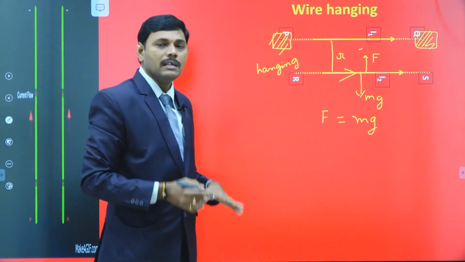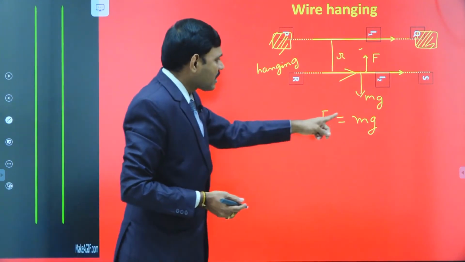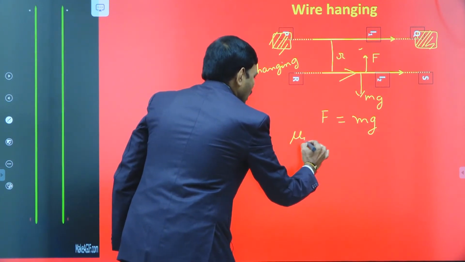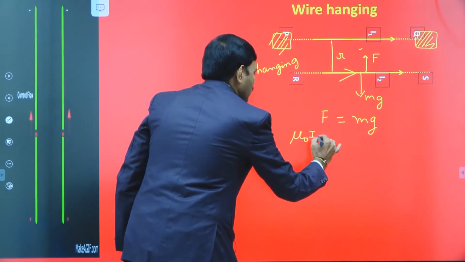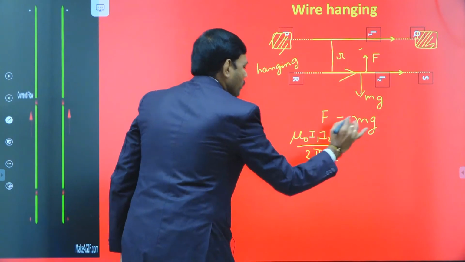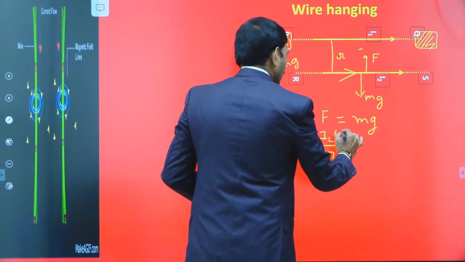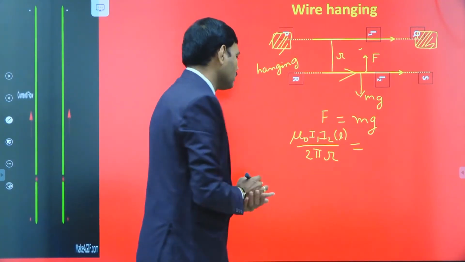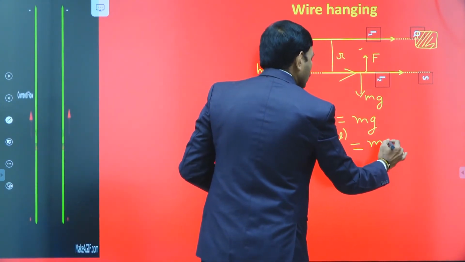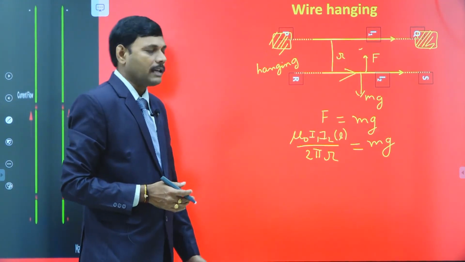So, a wire hanging in space when kept below another current carrying wire is possible under this condition, when weight is balanced by attraction force. The expression for attraction force is mu naught I1 I2 by 2 pi R, where I1 is the current in the first wire, I2 is the current in the second wire, and R is the distance of separation. Into L, a part of the wire of length L. So, mu naught I1 I2 L by 2 pi R acts on the L part, and the weight of the L part of the wire is mg. So, weight is balanced by magnetic force so that it keeps hanging in air.